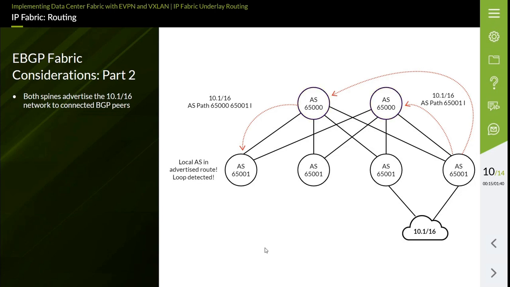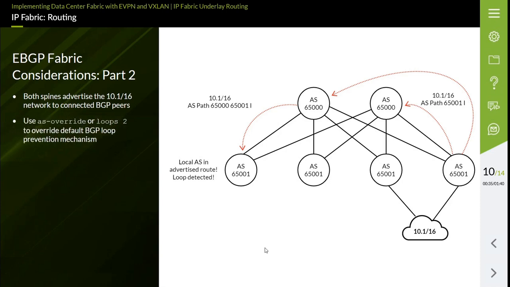Both spines advertise the 10.1/16 network to connected BGP peers and prepend the locally configured spine AS to the AS path. When the route arrives on another leaf configured with AS65001 and the advertised peer AS statement is configured, the AS path is examined, and the receiving router determines that the route has been advertised in a loop, since its locally configured AS number is already present in the AS path parameter.